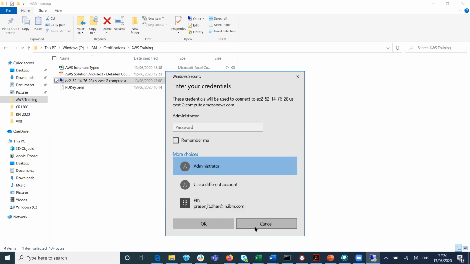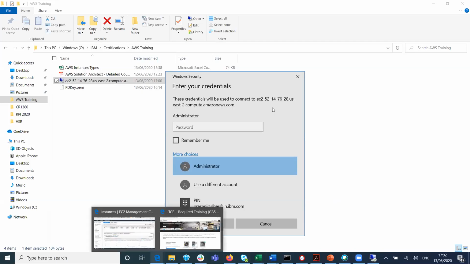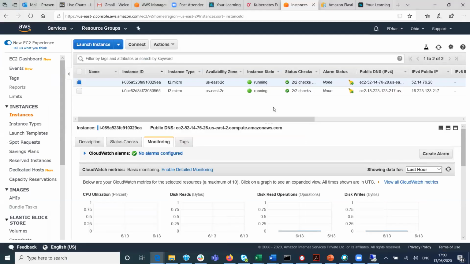That means this server is reachable from the internet. If you look at it, that is the name of the instance in US East 2, amazonaws.com, which has been provisioned. And the IPv4 public IP is 52.14.76.28, and it is allowing you to connect from your laptop or desktop. Now go to the console and let's retry the password. Click connect.